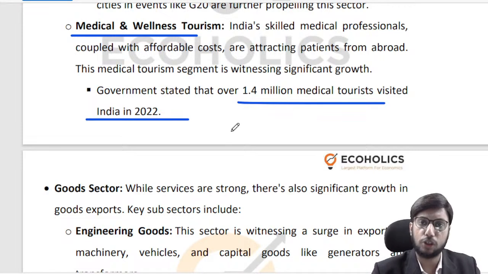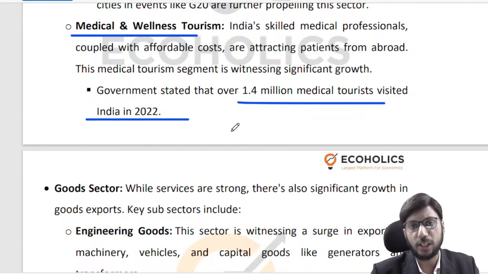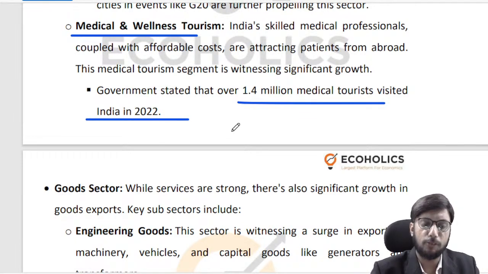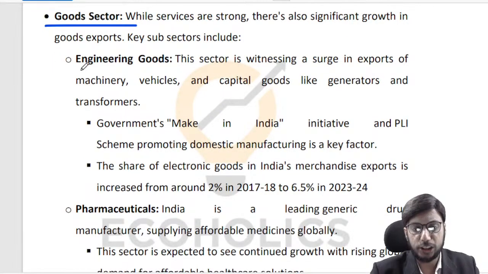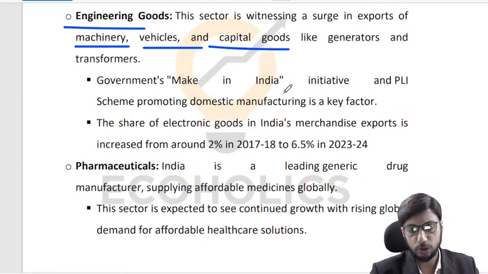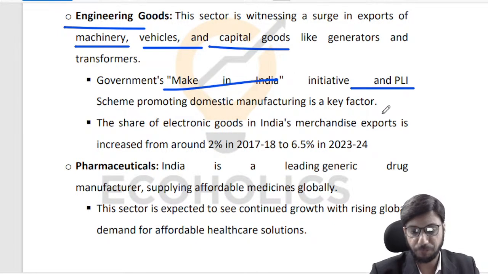Maharashtra, of course, is doing pretty well for itself, and there are states in South India which are doing pretty well too. So that's a positive competition that is emerging. So far as the goods sector is concerned, engineering goods are seeing a surge in machinery, vehicles, and capital goods like generators and transformers. This sector is booming quite a bit thanks to Make in India and thanks to PLI.